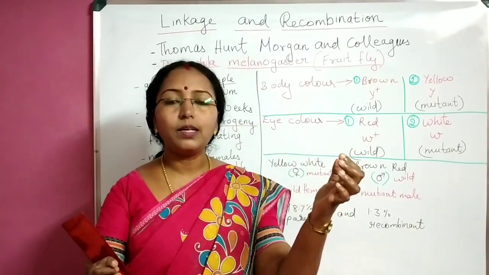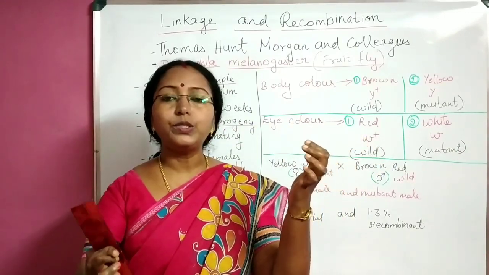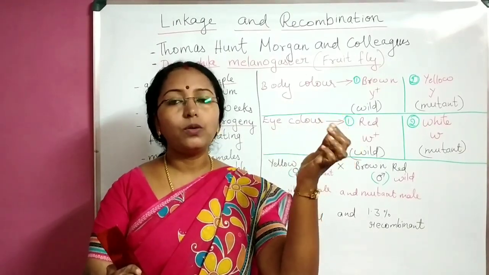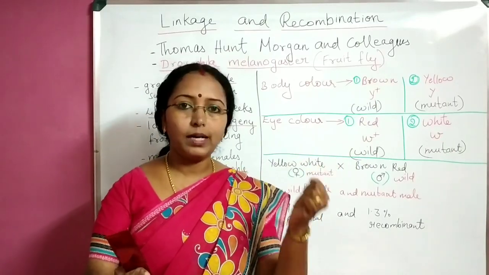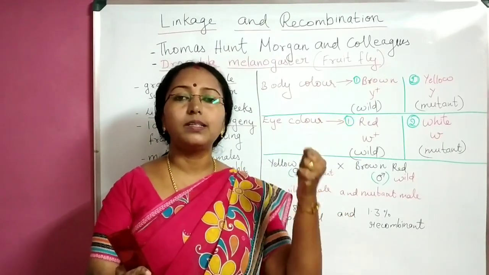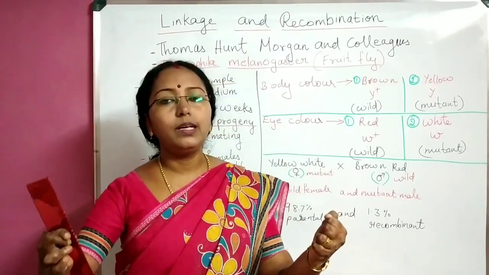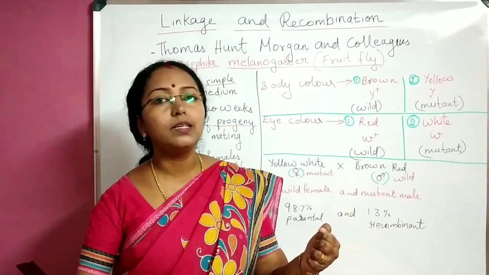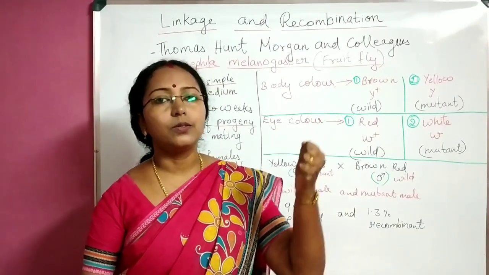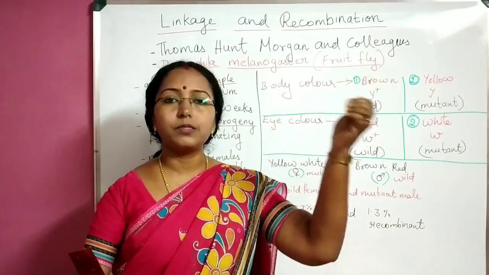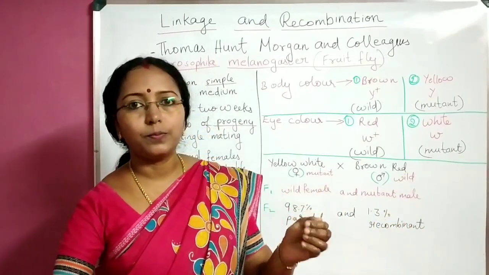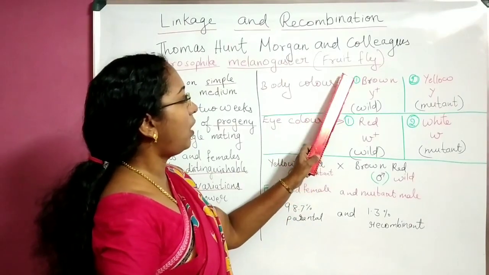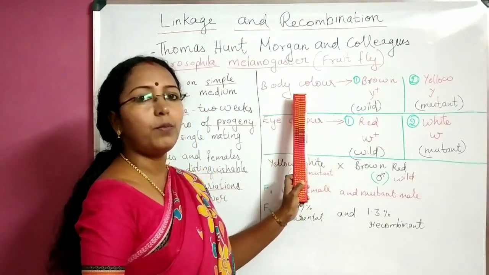So, there were two body colors, brown and yellow. Which one is dominant? Brown is dominant. So, instead of dominant, what word will we use here? Right, wild. So brown body color is wild type. And what about yellow? Yellow is recessive. Instead of recessive, what do we use here? Mutant type. So wild type is brown, mutant type is yellow body color. Here I have written wild, brown, mutant, yellow body color.